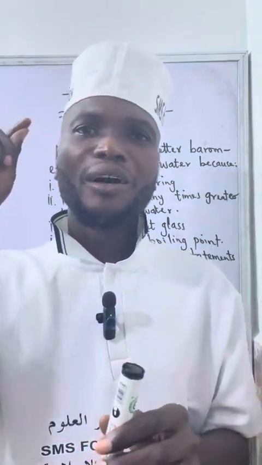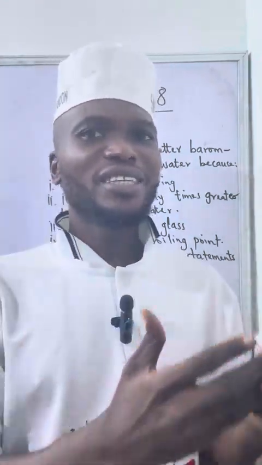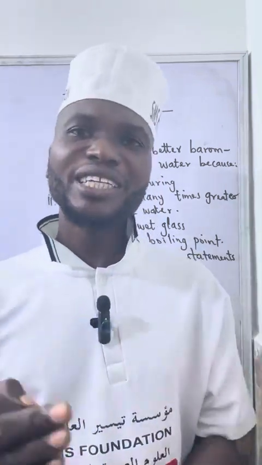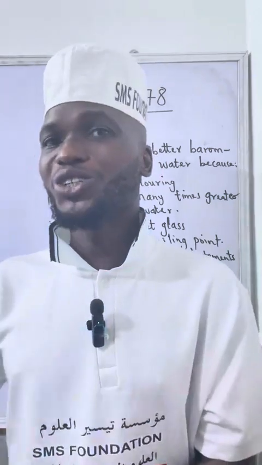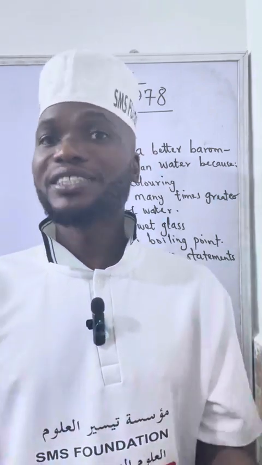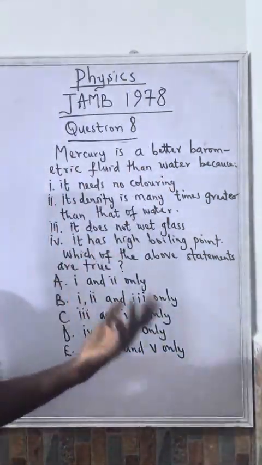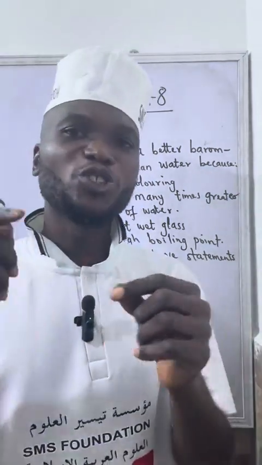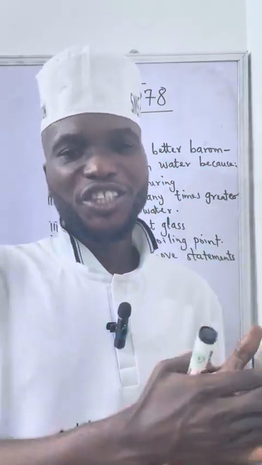Secondly, mercury has higher density than water. Of course, mercury is a liquid metal, so it must have higher density than water. Another thing is that the rate of evaporation of mercury is lower than the rate of evaporation of water. Of course, mercury is a metal, so it cannot evaporate faster like water. Similarly, mercury does not wet glass, whereas water, on the other hand, can wet glass. So all these are advantages of mercury over water.